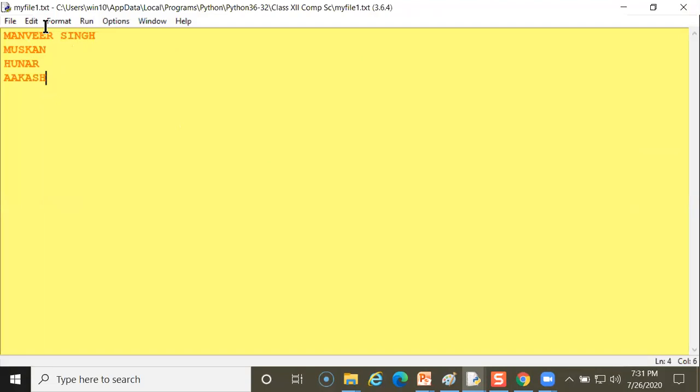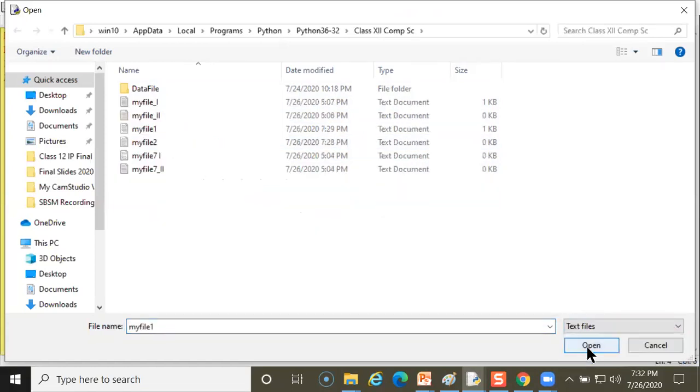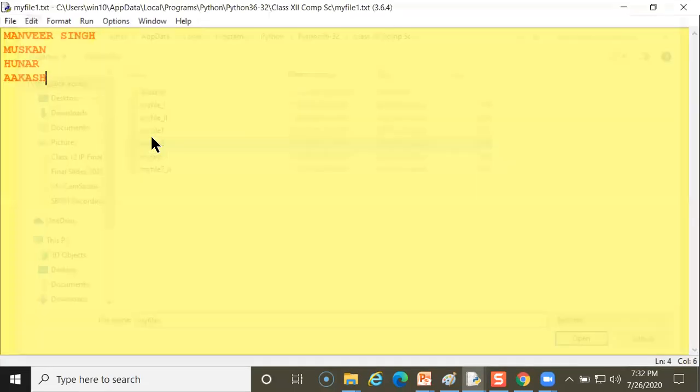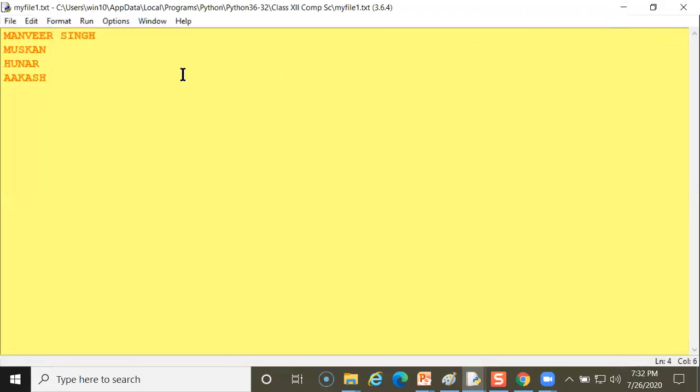See, you can see here, I have used so many files. You have to give the extension file name, only text file. See, file 2: I have not inputted anything, so that's why it is empty. File 1, I have inputted these records, so it will store in file 1.